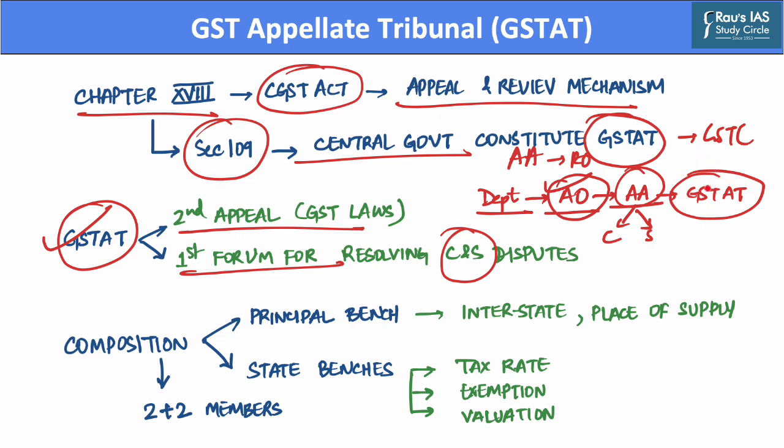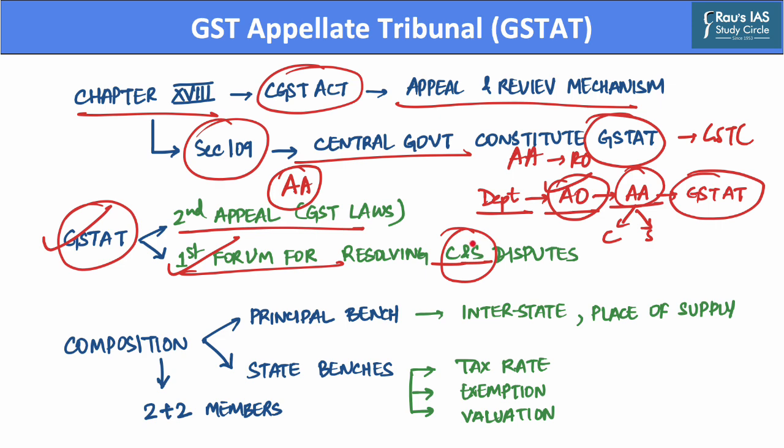Hence, we can say that the GST Appellate Tribunal acts as a first forum for appeal against the orders of the appellate authority, and a second forum for appeal against the orders of the adjudicating authority. Whereas, the GST Appellate Tribunal is also a common forum for dispute resolution between both Center and State governments. Thereby, this appellate tribunal ensures that there is uniformity in redressal of GST disputes in the entire country.